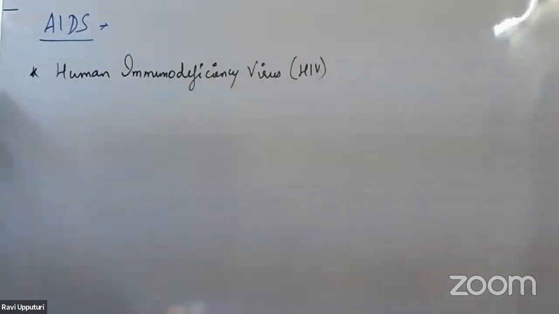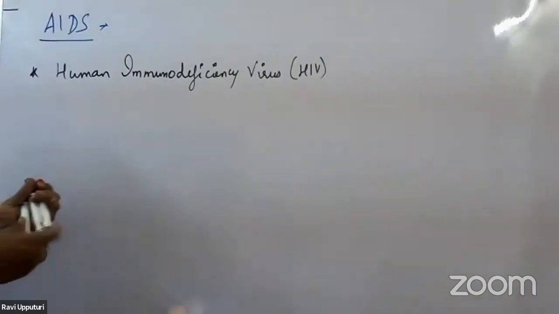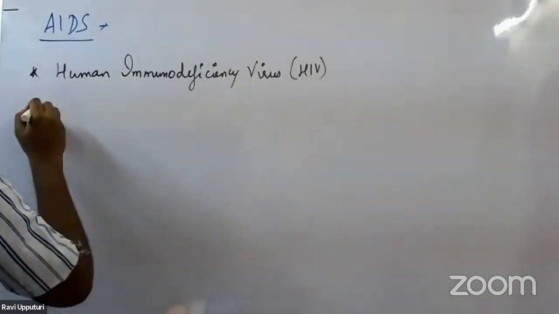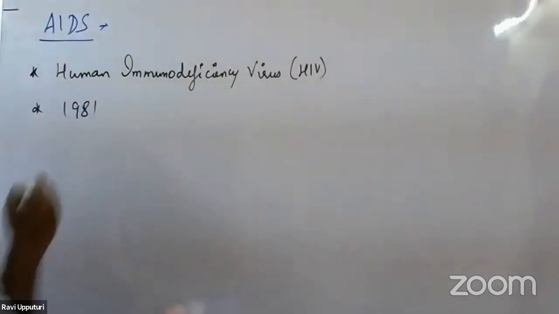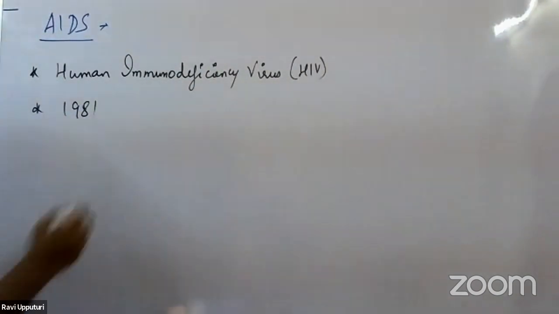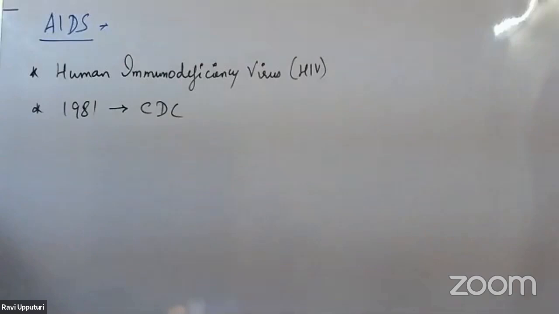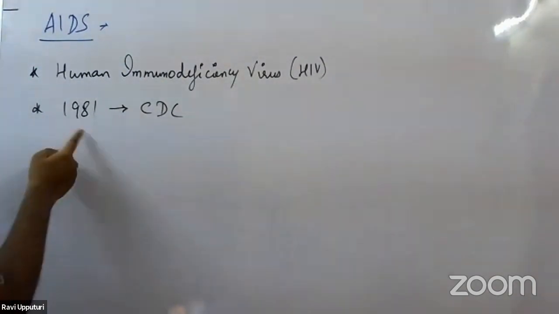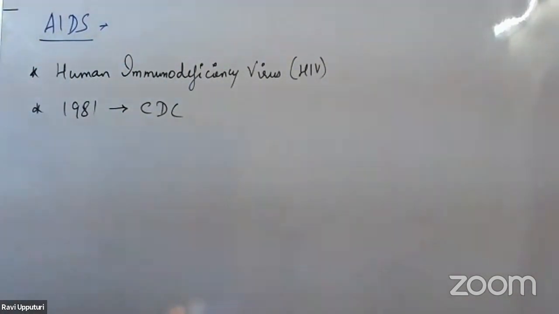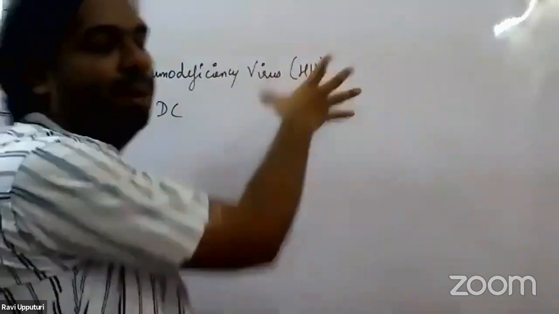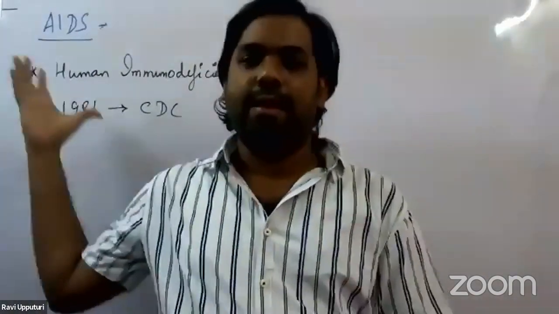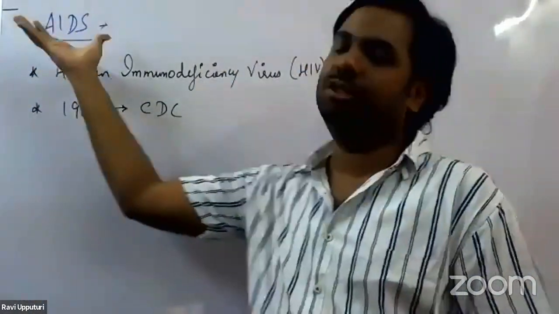This virus was first recognized in the year 1981 by an organization called CDC. CDC stands for Center for Disease Control. So let's get a brief about this virus first, and then we'll get into the AIDS part.